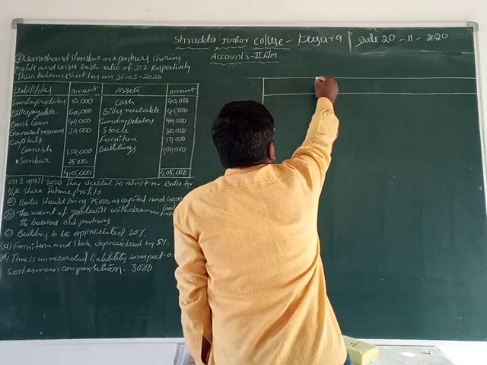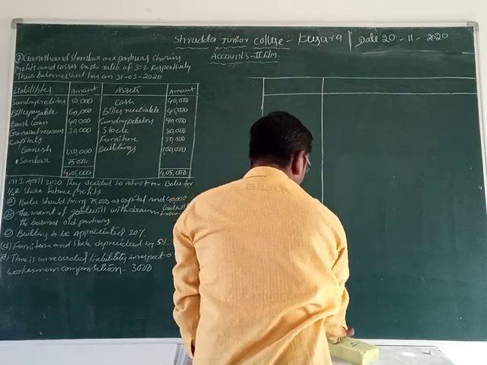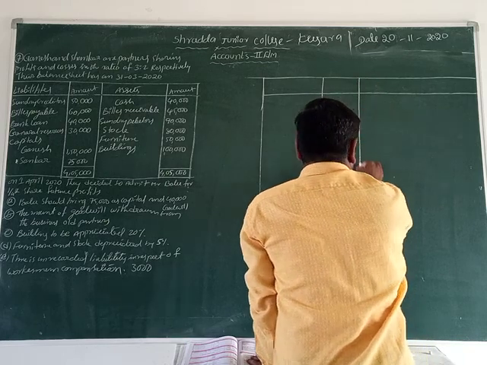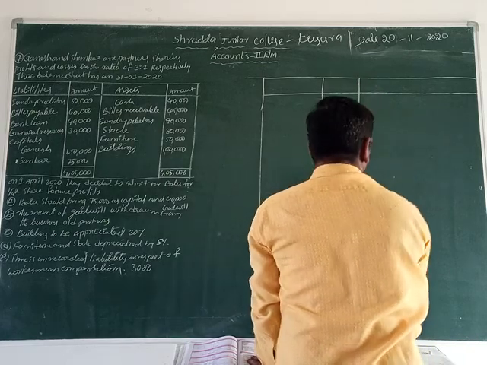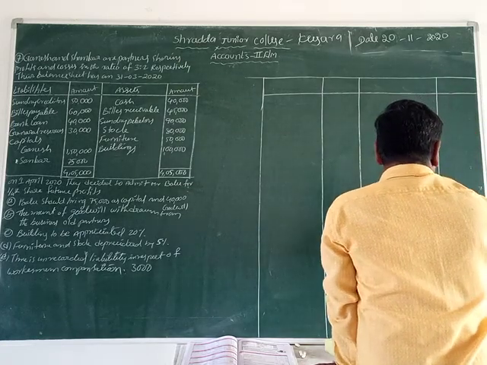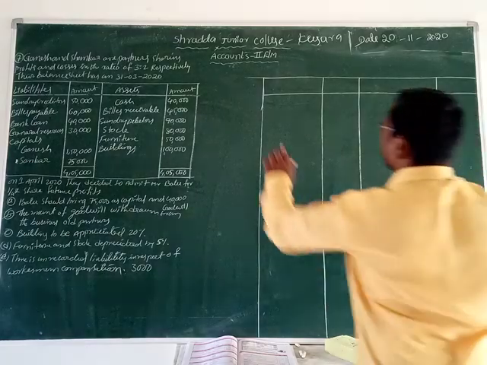First column is particulars, second column amount in rupees, third column particulars, and last column amount in rupees. This is the revaluation account format.